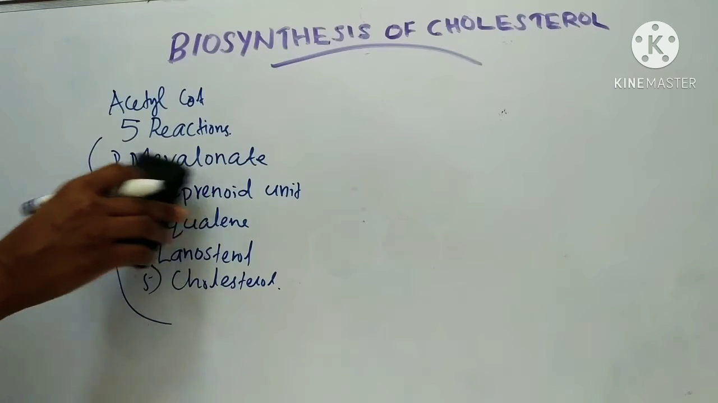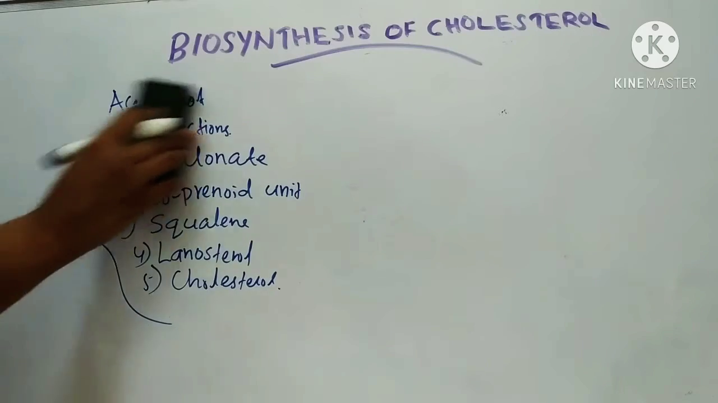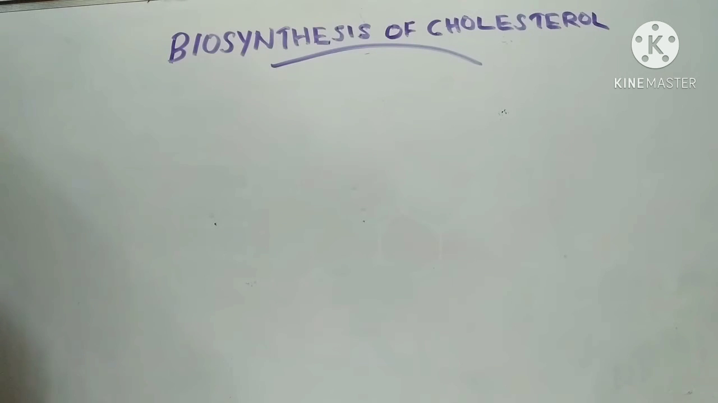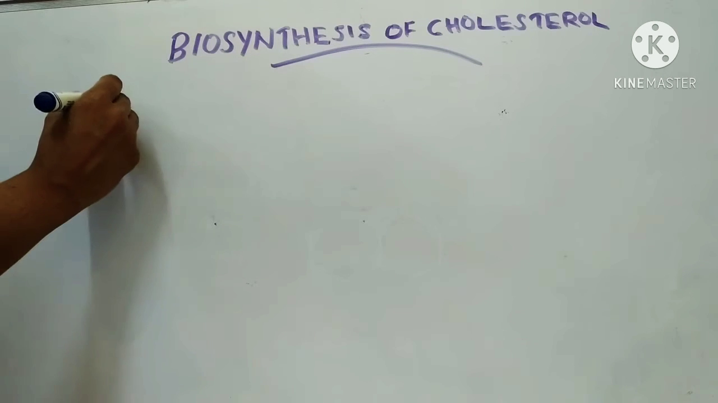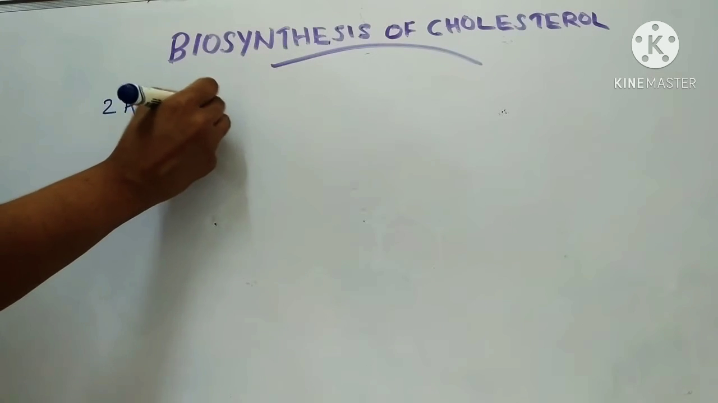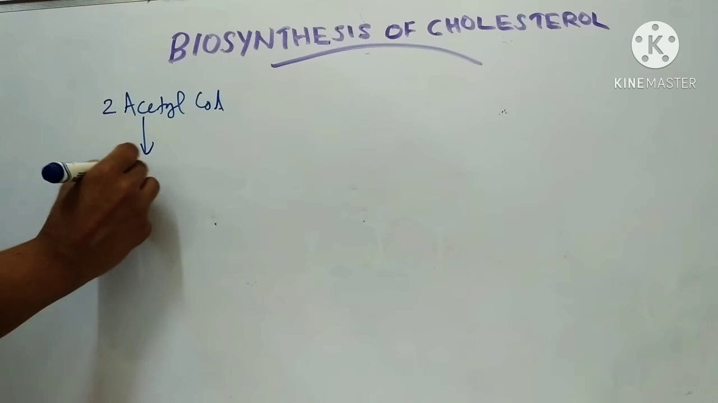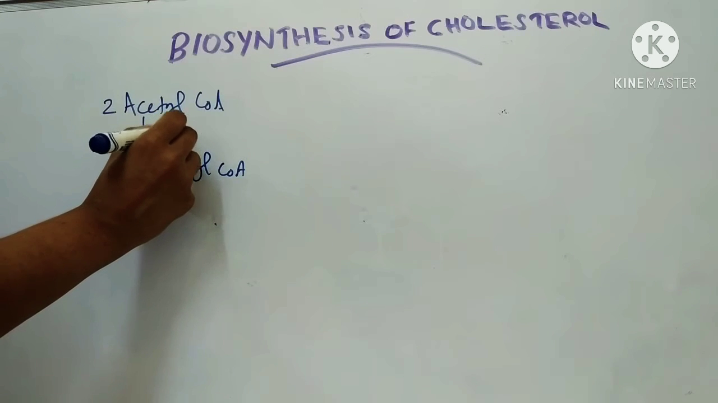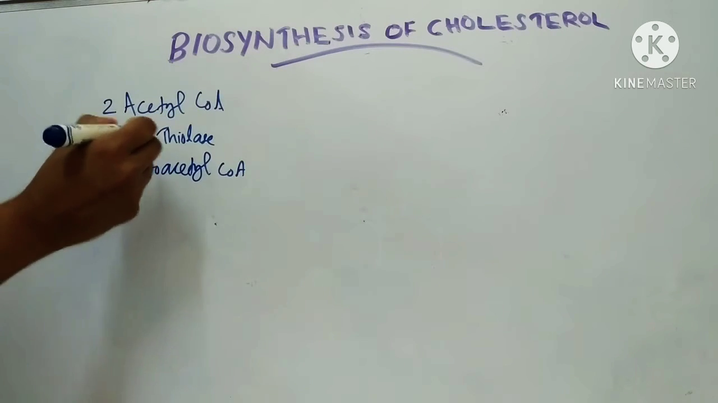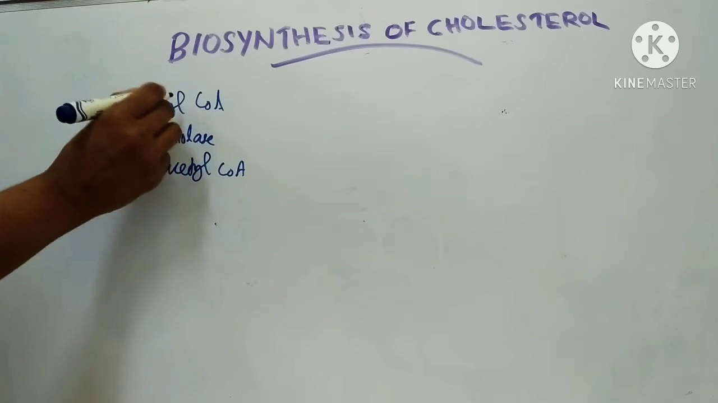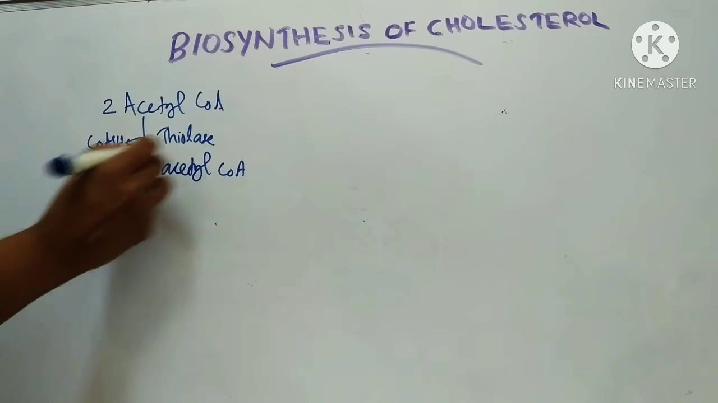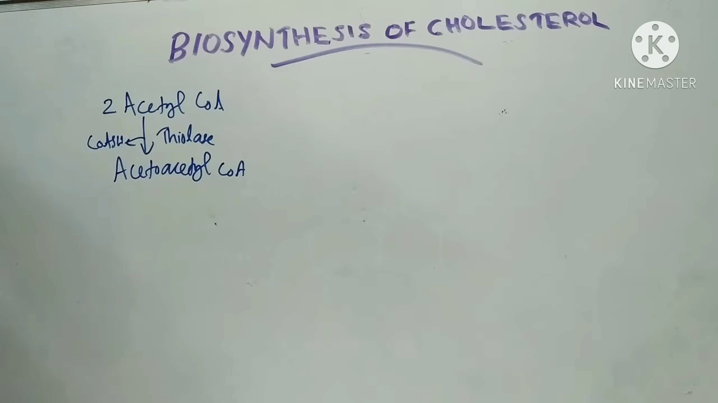So the first reaction is the synthesis of mevalonate. Let's see the reaction. Here 2 molecules of acetyl-CoA condense to form acetoacetyl-CoA by the enzyme thiolase. From each acetyl-CoA, CoA-SH is released, so it forms acetoacetyl-CoA.